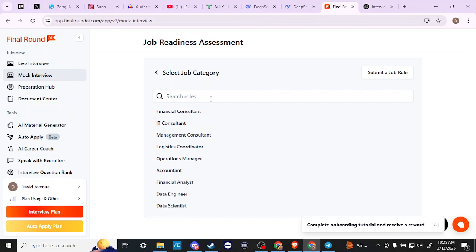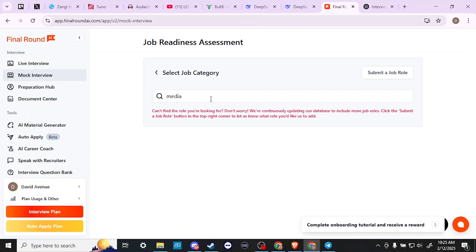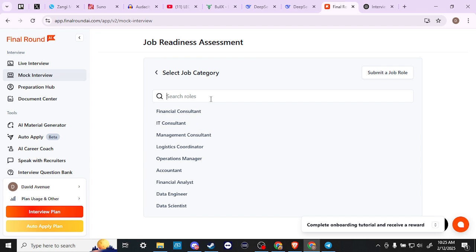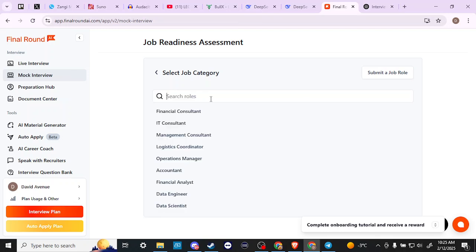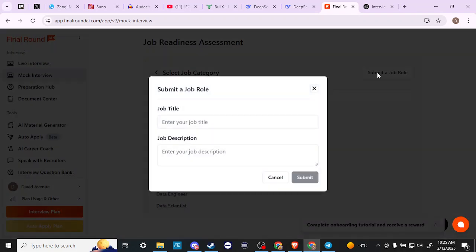So let's see here. Okay, so it's not going to let us do that. It appears that the only options we have are going to be here. So it's a little bit interesting. I'm not sure exactly why it's limiting us in that regard, but let's go ahead and click submit a job role. And here we go. So we can actually submit a job role. So if you can't find what you're looking for there, then here we could say, okay.